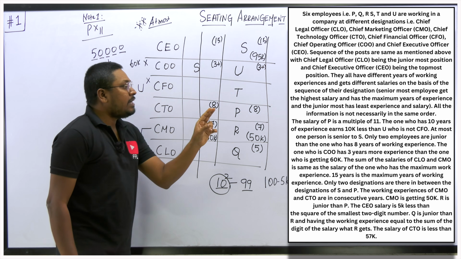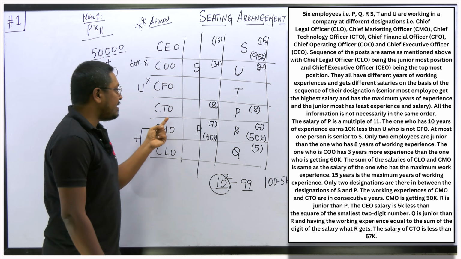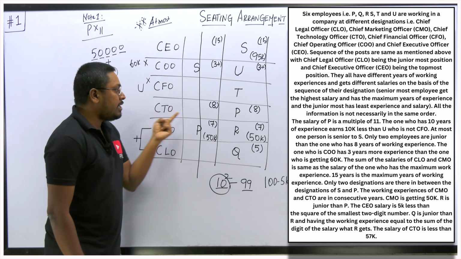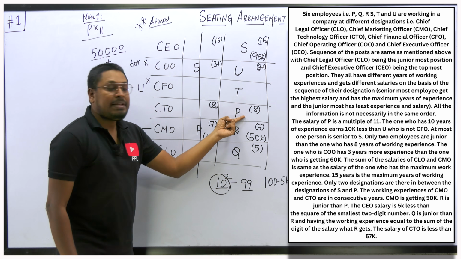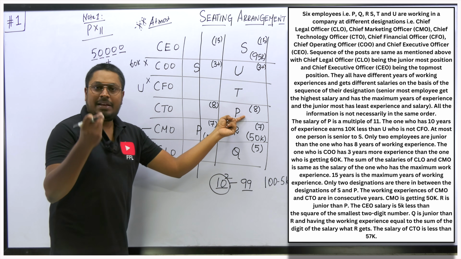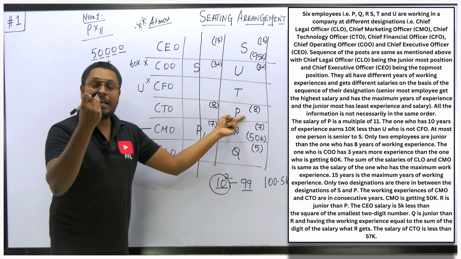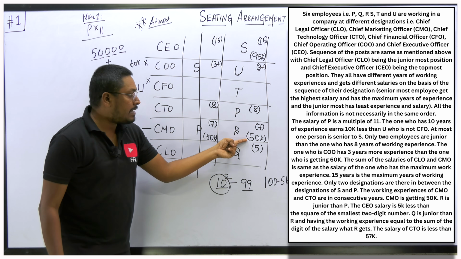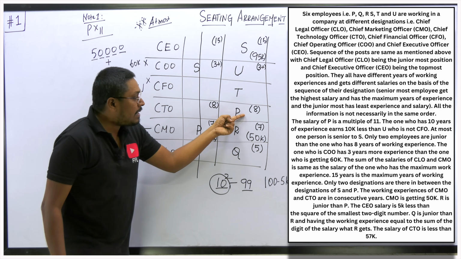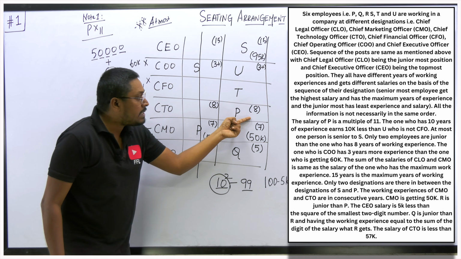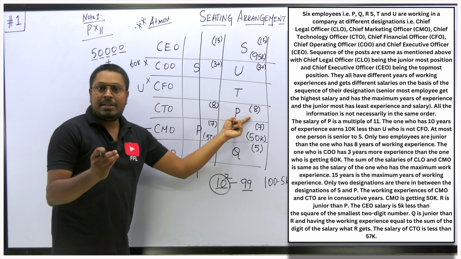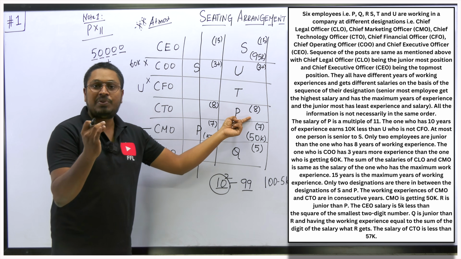The salary of CTO is less than 57k. Just see here, the salary of the person CTO is less than 57k, right? And lesser than 57k, it can be 56k. If it is less than 57, when you mark it as 56k, we know that P's salary will be a multiple of 11.